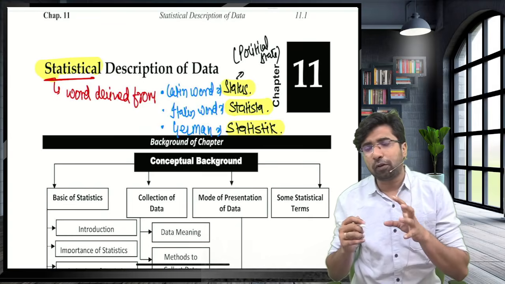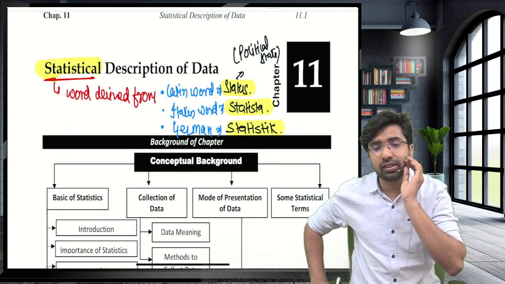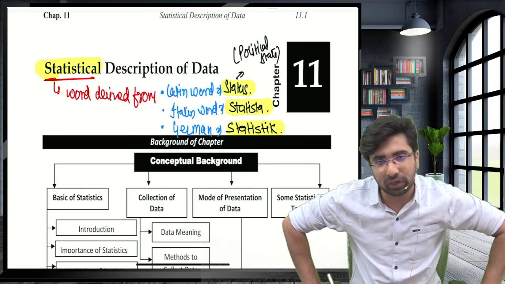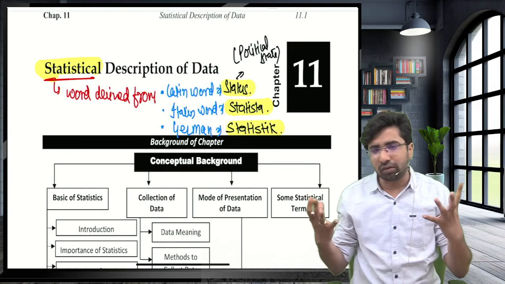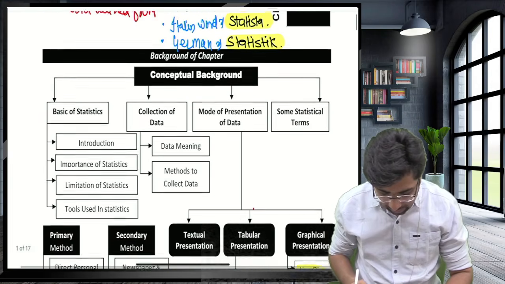Okay, guys, there is one French word also, statistique. That is a French word, but still there are many words, but it's okay. You have to keep these three things in your mind. Guys, now let's start with the chapter.